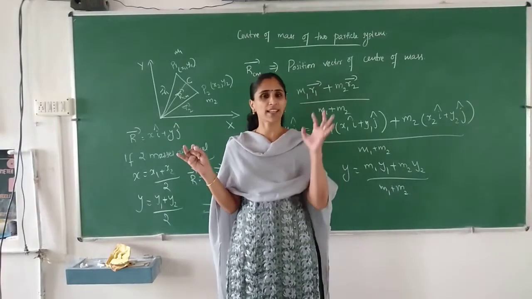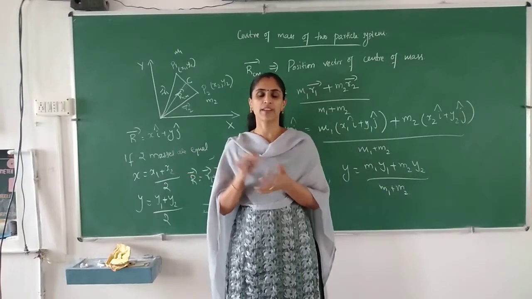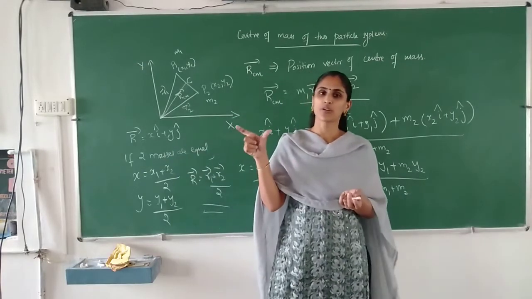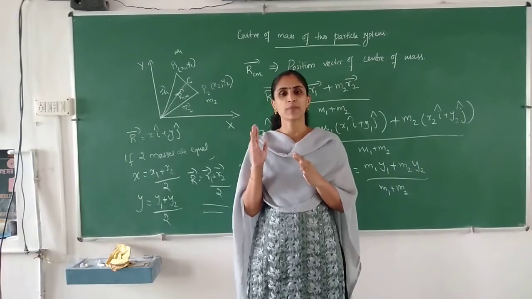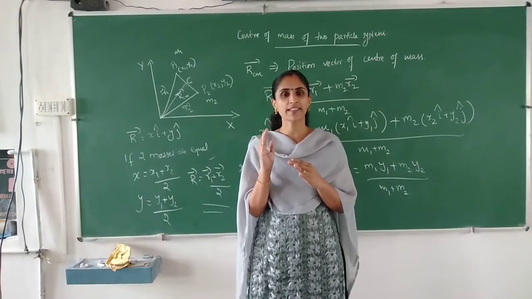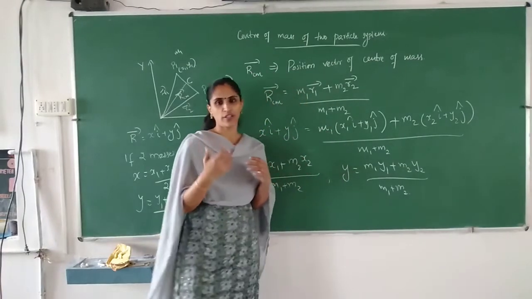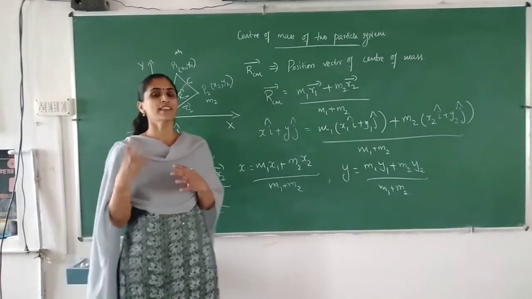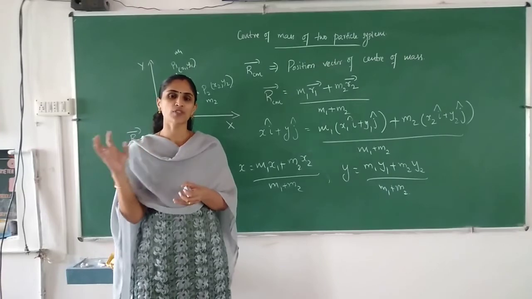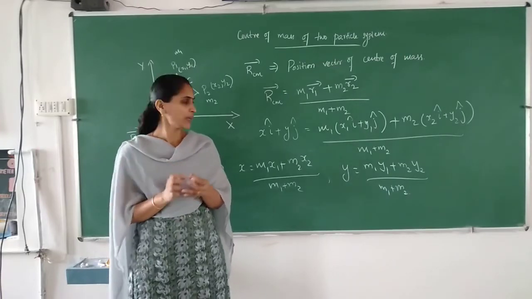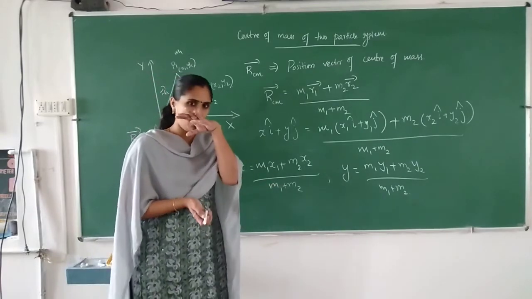If both objects have the same mass, as in an O2 molecule with two oxygen atoms, the center of mass will be exactly at the midpoint of the line joining them. But if one is heavier and the other lighter, the center of mass will be closer to the heavier one. This is the case for a two-particle system.